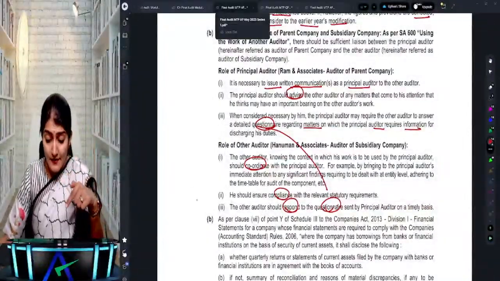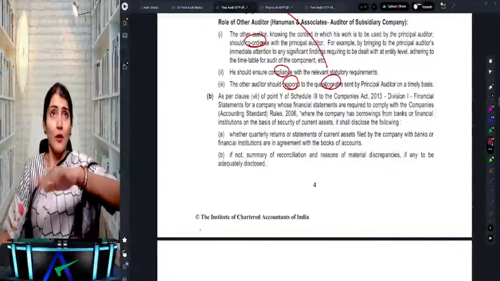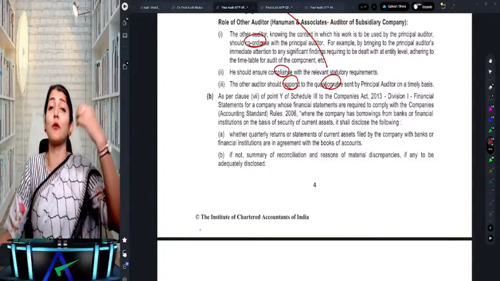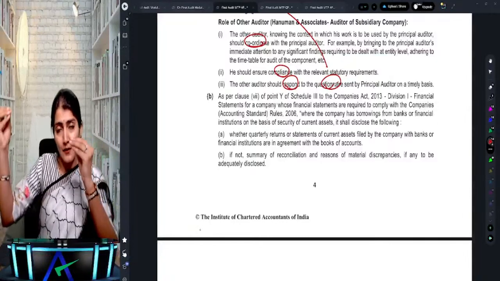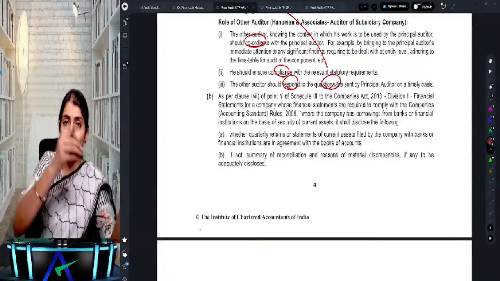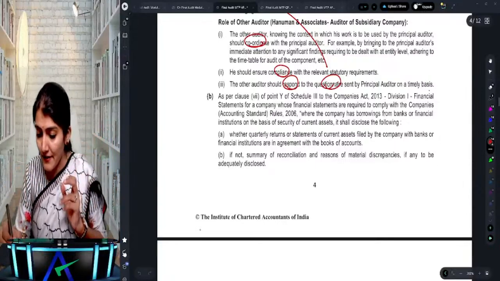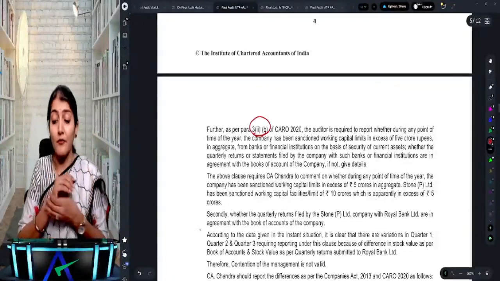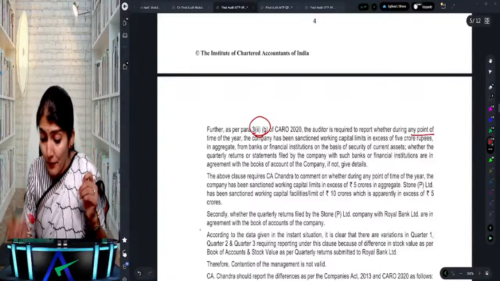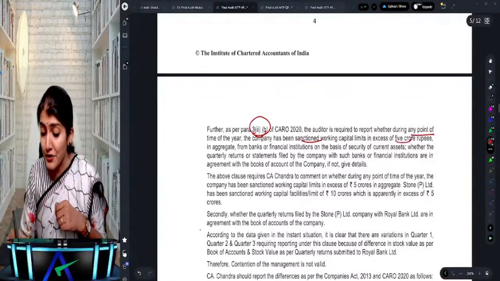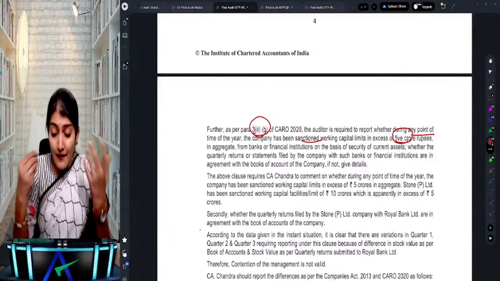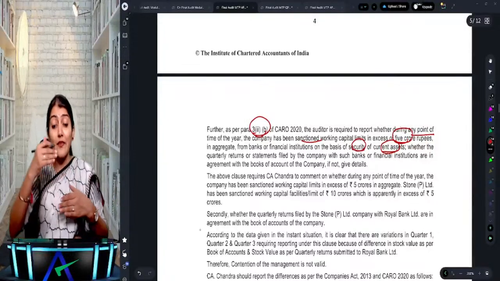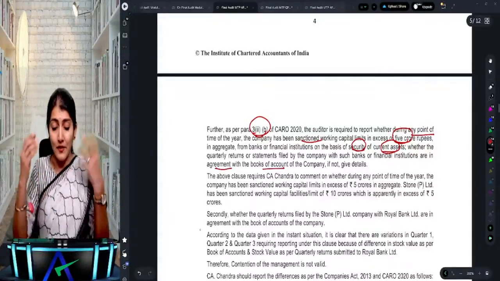Okay. So one, it says it is required to be disclosed as per Schedule 3. Whatever is the reporting requirement in CARO has been added to the Schedule 3 disclosures also. So Schedule 3 requires the company to give the disclosures. Then the auditor, as per clause 2B of CARO 2020, has to report whether at any point of time during the year the company has been sanctioned a working capital limit in excess of 5 crore from banks or financial institutions on the basis of security of current assets, and whether the quarterly returns and statements are in agreement with the books of account.